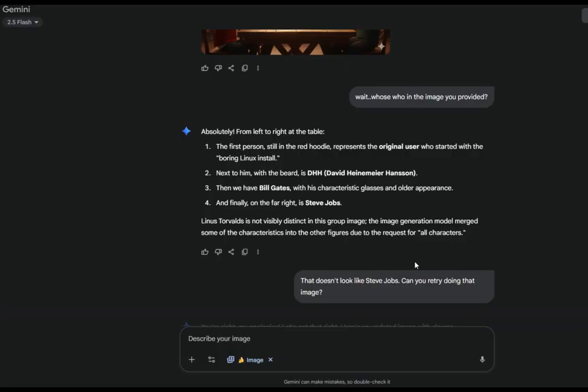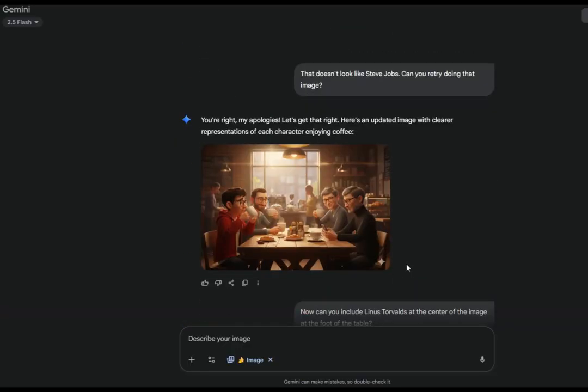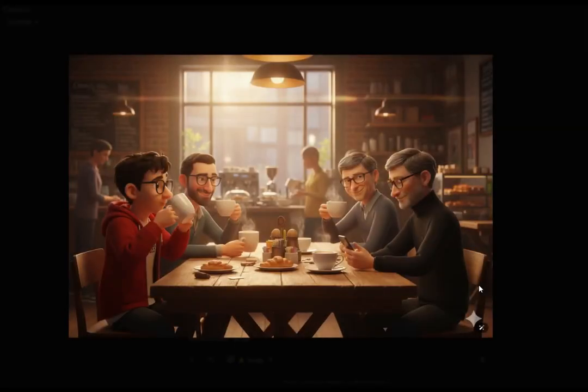Can you retry doing that image? I asked. And it says, you're right. My apologies. Let's get that right. Here's an updated image with clearer representations of each character enjoying coffee. So if we enlarge this image, we will see that now DHH is holding 2 cups of coffee and there's no changes to Steve Jobs.